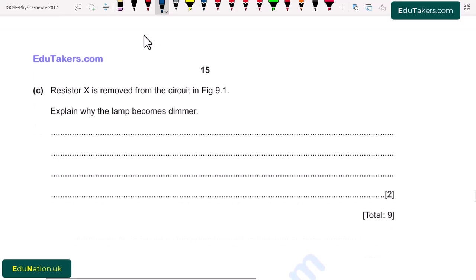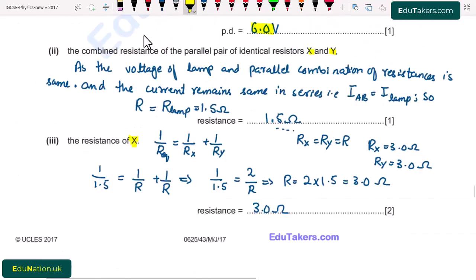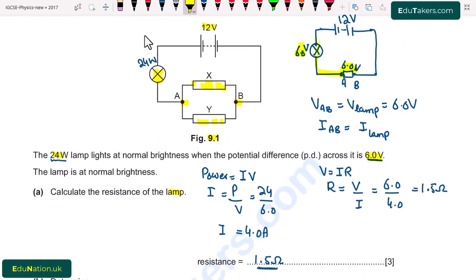Going towards the next part, C. The resistor X is removed from the circuit in figure 9.1. Explain why the lamp becomes dimmer. So going back, here we have removed this resistor X. So what will happen?